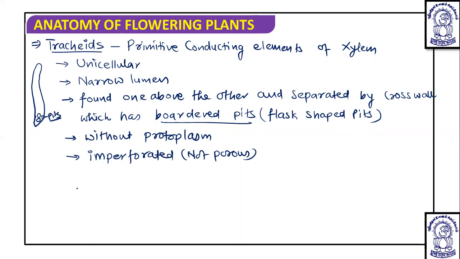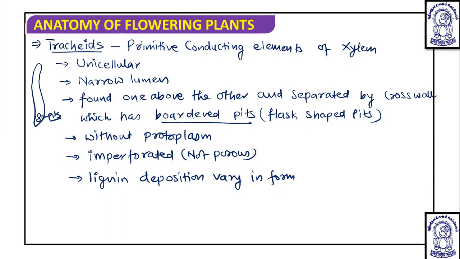Now the deposition of thickening, or we can say lignin deposition, varies in form, and it occurs in different ways. This deposition of lignin on the cell wall is responsible for the formation of different types of thickening.